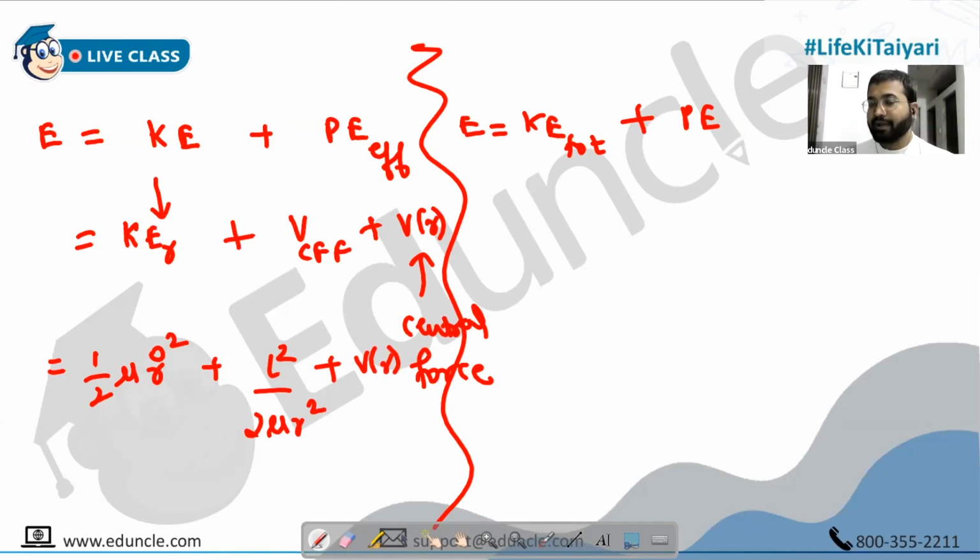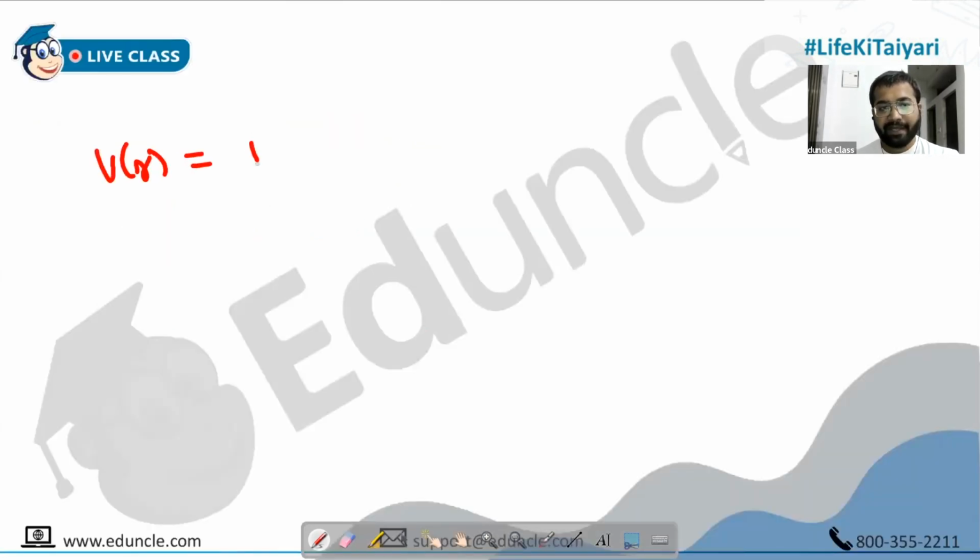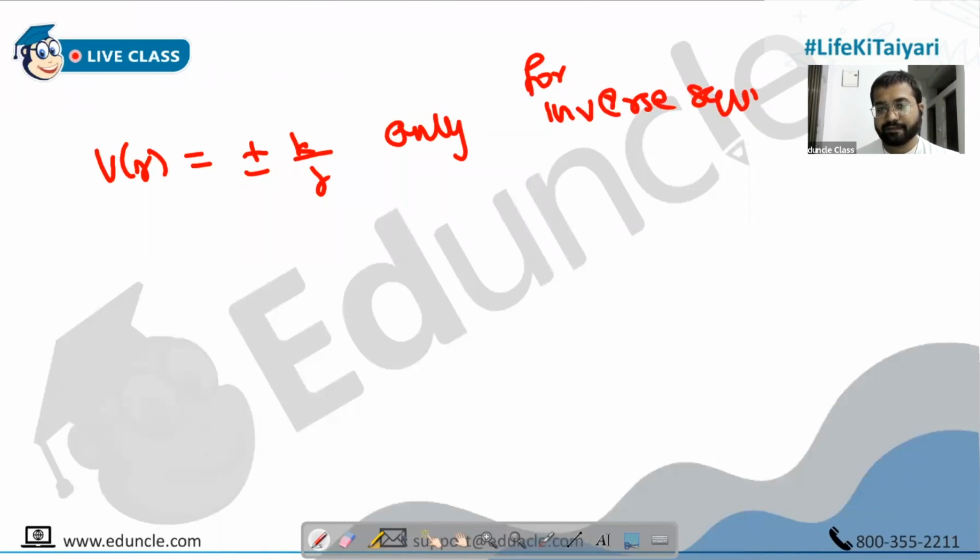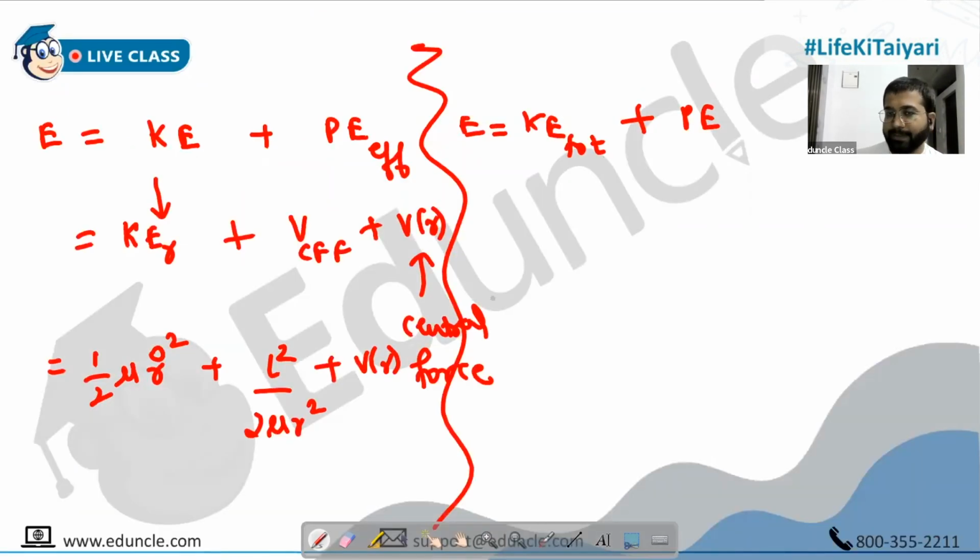Remember, V of r is not always minus k by r or k by r. It is only minus k by r or k by r for inverse square law forces. Write it: V of r will be plus or minus k by r only for inverse square law forces. Otherwise, they will give you an equation like r square, r cube, sin r, whatever. Otherwise, you will not write it. So V of r, we are going to keep as it is.